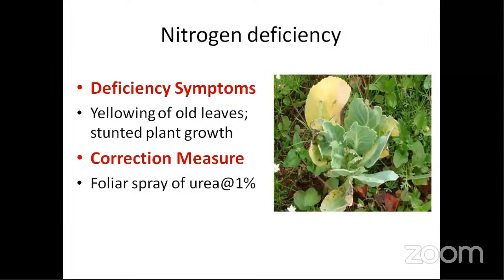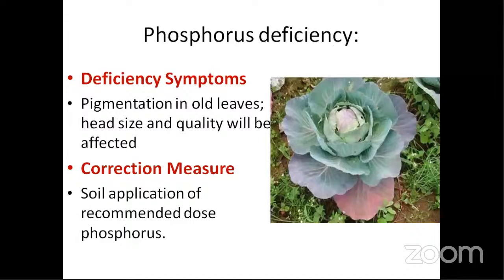Why? Because with foliar application you are directly giving to the leaf. It is direct absorption of the nutrients, compared to band placing of the nutrients, or drenching also, because it has to go to soil, to root, to plant. It has to translocate a very long distance. So foliar application is more advisable when you have a crop at a certain stage.